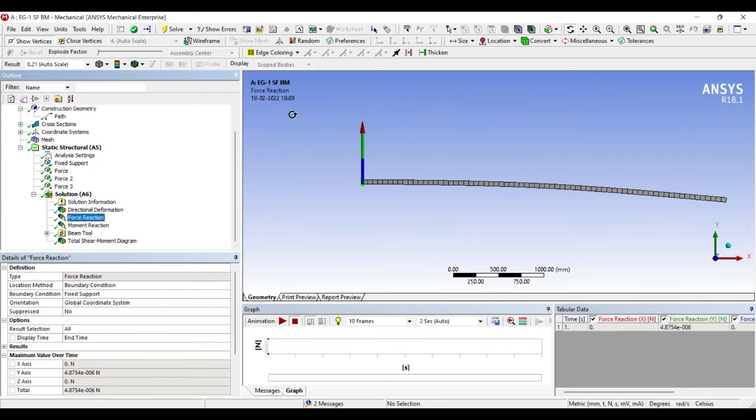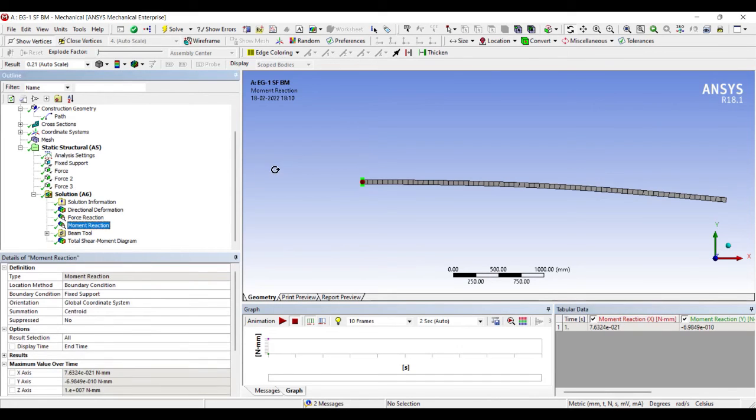Next, I can see the force reaction on the beam. I want to see the force reaction in the y direction. So here you can see it is 4.8 into 10 raised to minus 6, which means it is very small, and the answer obtained by theory is also 0, which means this value, which can be approximated to 0, is equal to the answer that I obtained by the theoretical method.